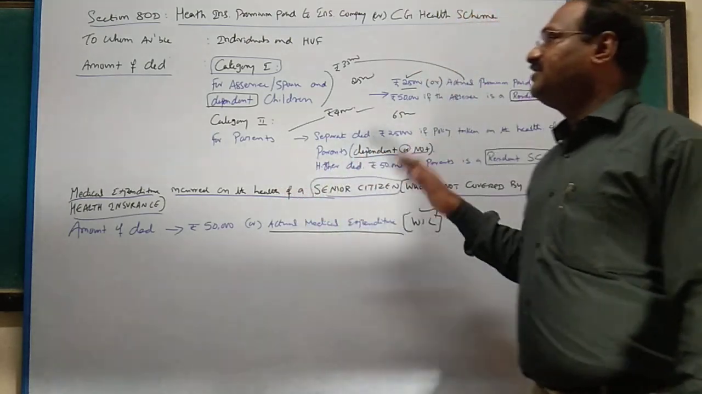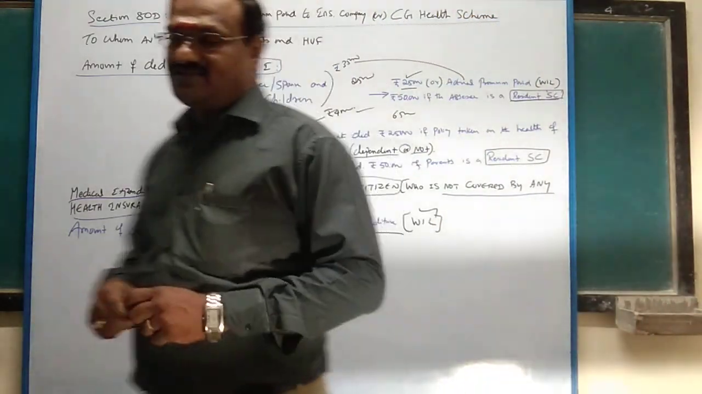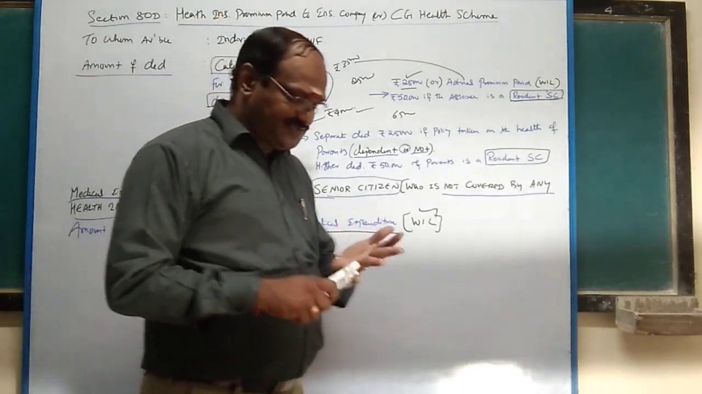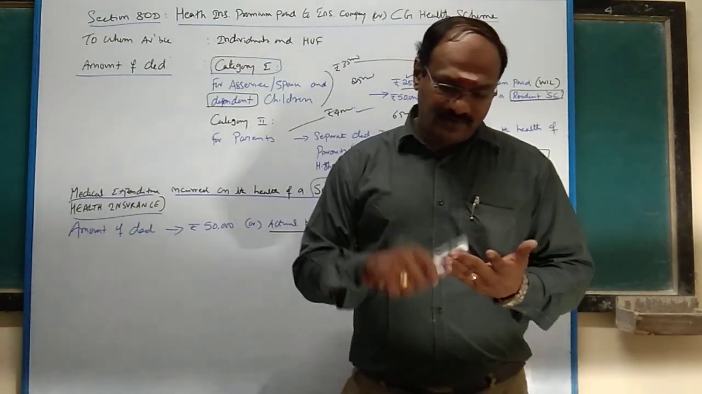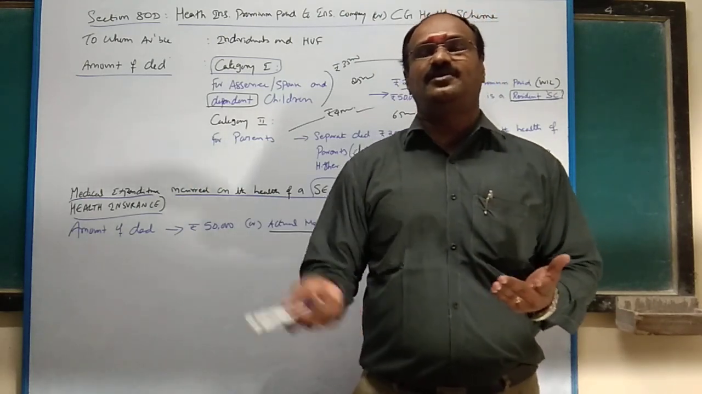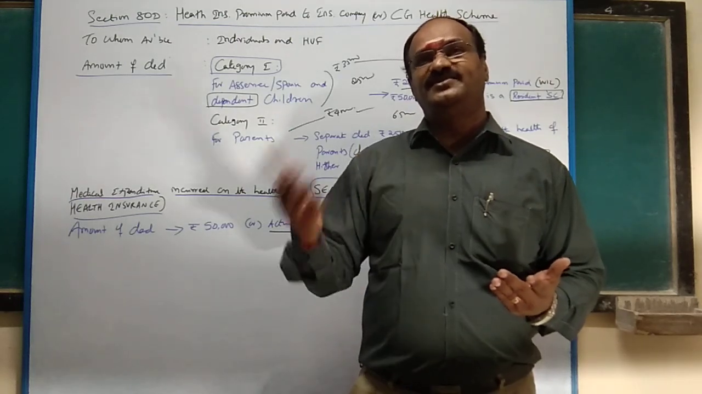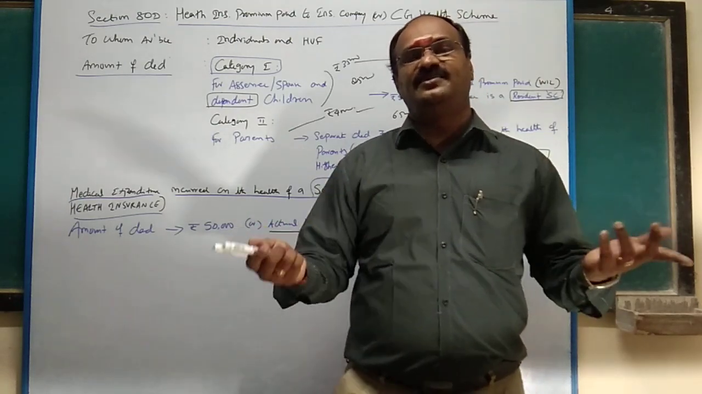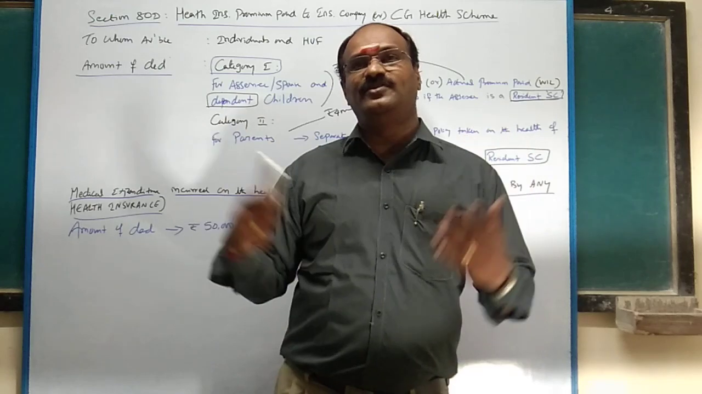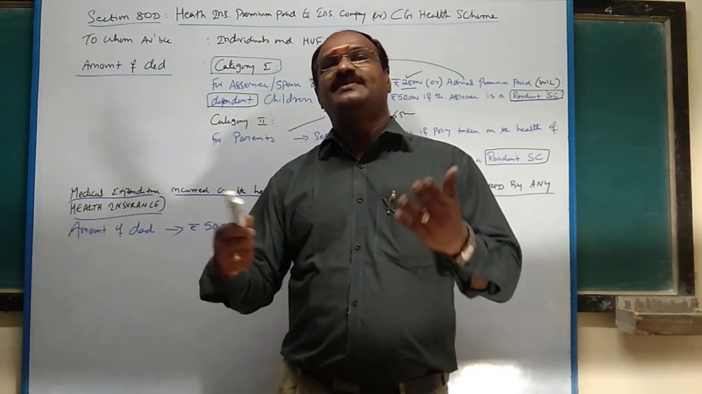This is section 80D, health insurance or mediclaim policy. So repeat once again, for assessee himself, spouse, dependent children, amount of deduction 25,000 rupees or actual premium, whichever is less. Suppose the assessee himself is a resident senior citizen, then they can claim up to 50,000 rupees. This is category 1. Category 2 is for parents.